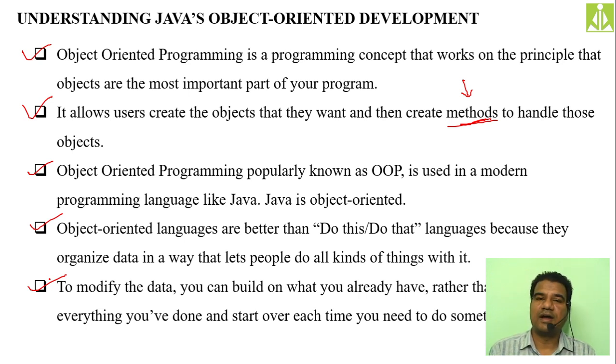If I don't want something to be known by others, what should I do? I have to make some kind of security or protection on that field. So this type of thing is not there in structured programming. When we are doing development in structured programming, we don't have any kind of protection on the data. It is very easy that any third party, any third person who is working on my project, can easily steal that information.